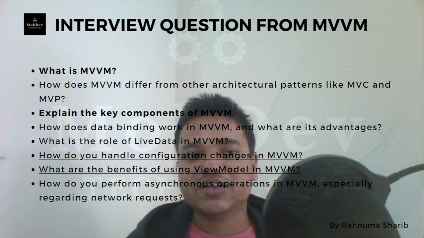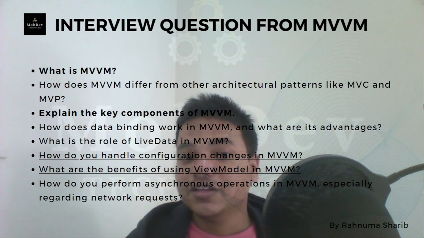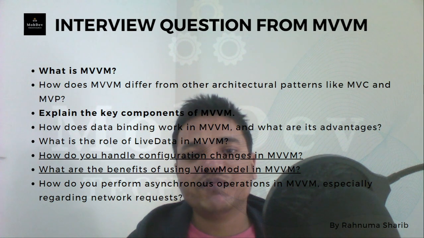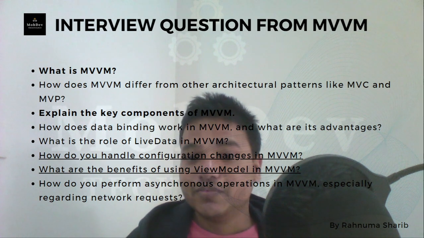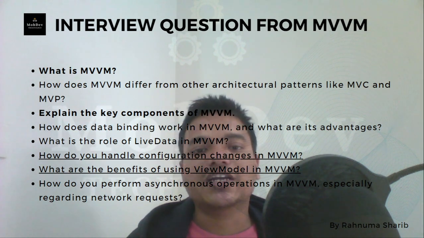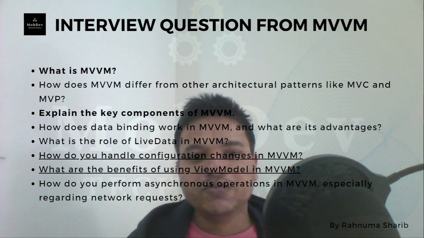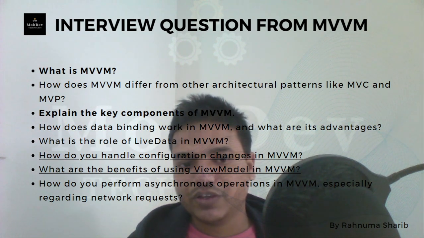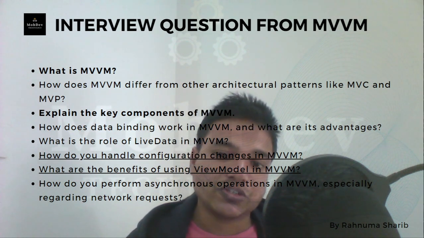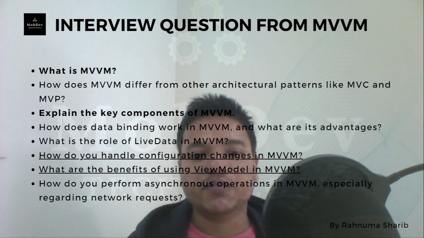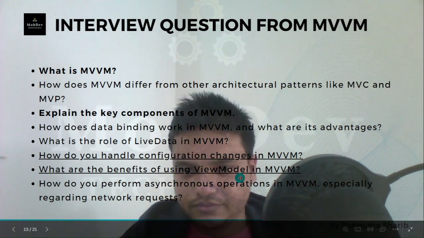Second question is, how does MVVM differ from other architecture patterns like MVC and MVP? Third, explain the key components of MVVM. We already took a look at what the ViewModel does, what the model is, and what the view is here. How does data binding work in MVVM, and what is the advantage? We are seeing that also. What is the role of LiveData in MVVM? How to handle configuration change in MVVM? What are the benefits of using the ViewModel in MVVM? How to perform asynchronous operations in MVVM, especially regarding network requests?